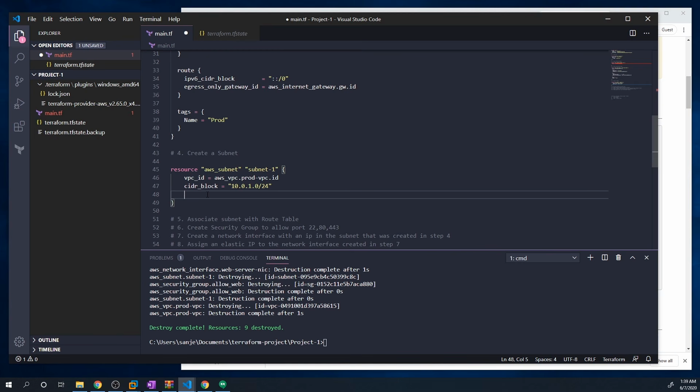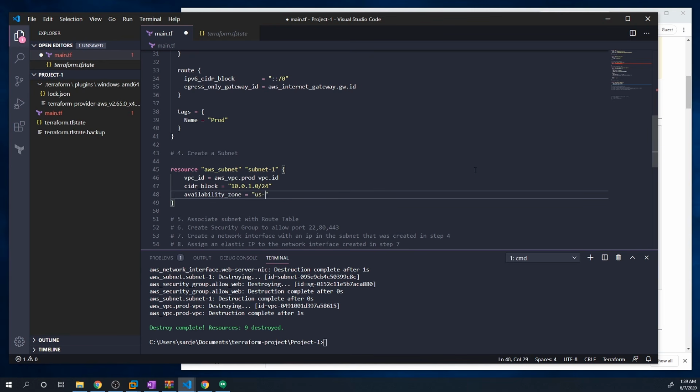And there's also another optional property. We can actually specify what availability zone we want to use. If you don't know what an availability zone is, within a region, AWS doesn't just have one data center. Within each region, they have a couple of data centers. I'm not really sure how many, maybe 3 to 5. That way, if one of their data centers goes down in a region, the whole region doesn't go down. So they have redundancy, and you can deploy resources to a specific availability zone, and we can pass that in with the availability zone property and then specify the name.